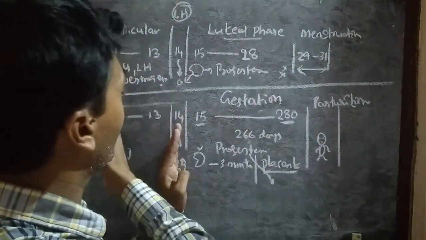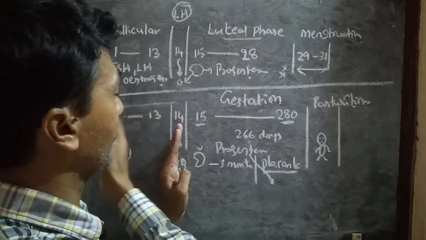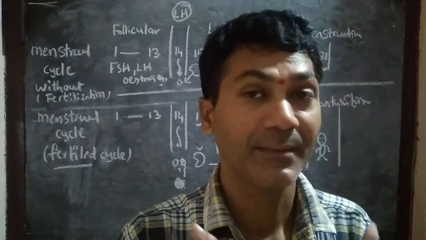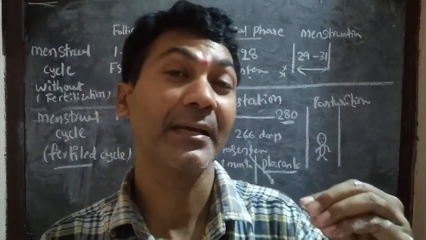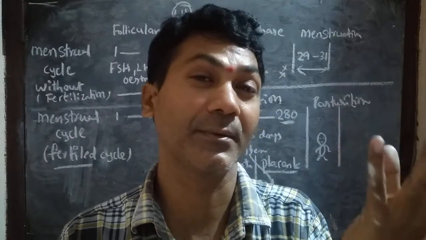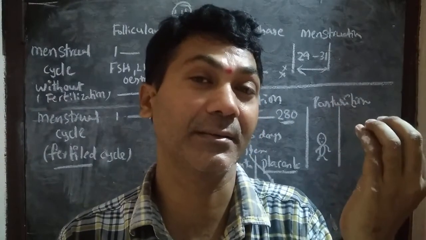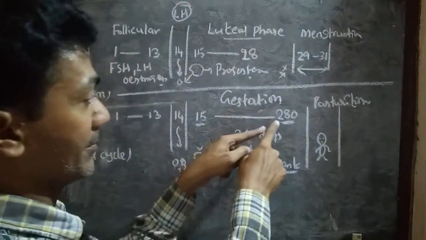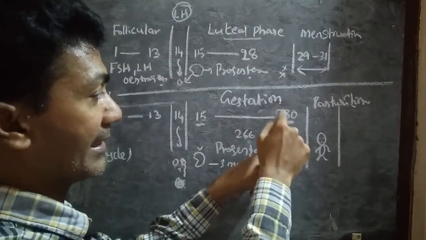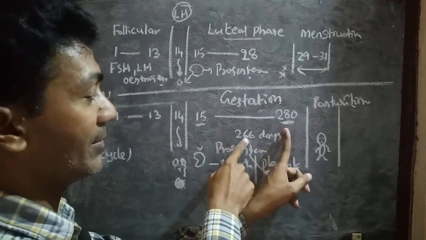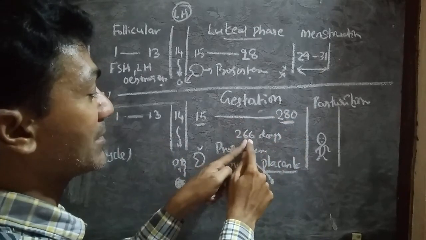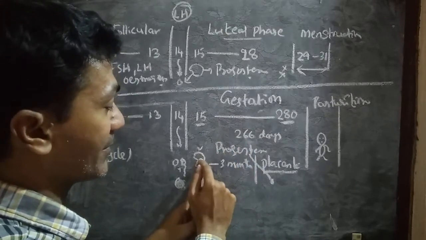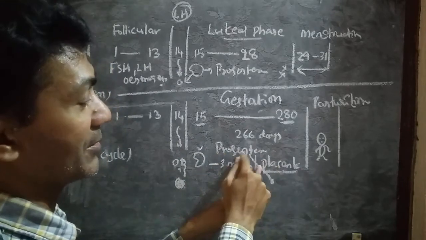These 14 days before, there is ovum production, meaning the gestation period is counted from the day the ovum starts growing, maturing and proliferating. So we say gestation is 280 days, but after fertilization it is only 266 days. In these 266 days, the first 3 months are maintained by the corpus luteum, then the corpus luteum degenerates and the placenta releases progesterone.